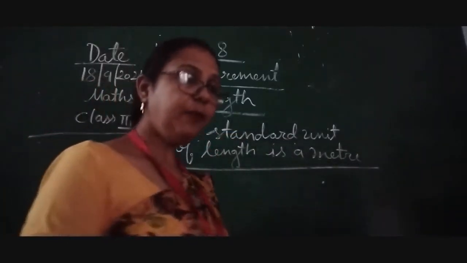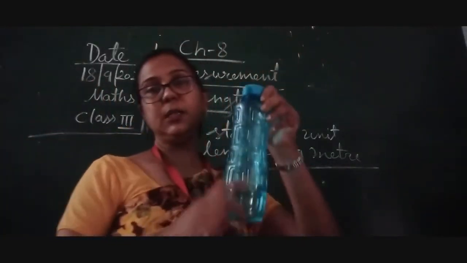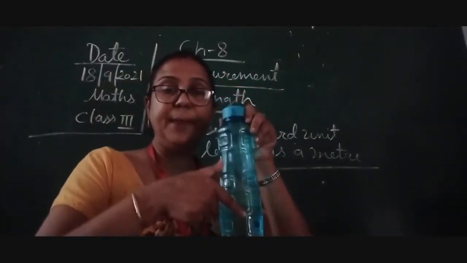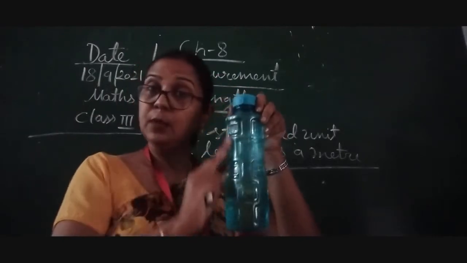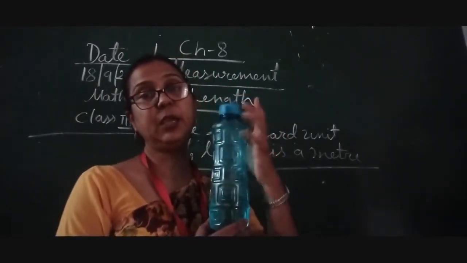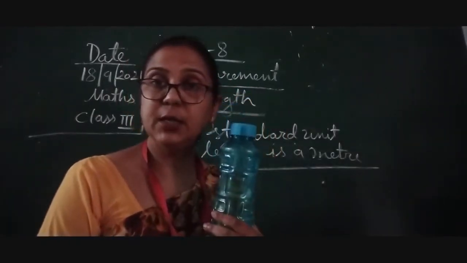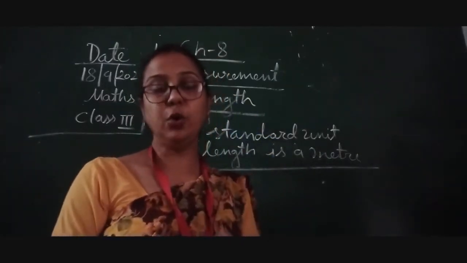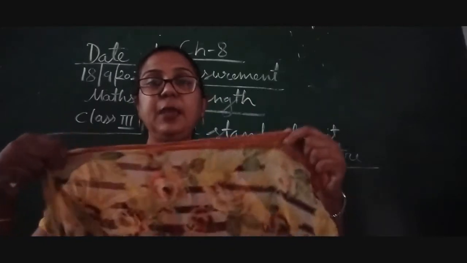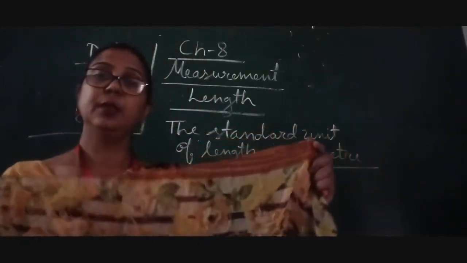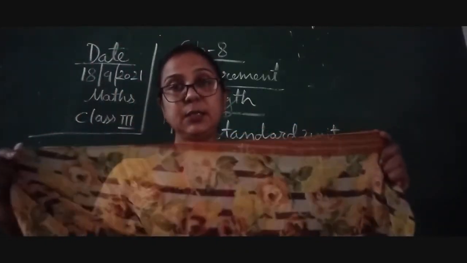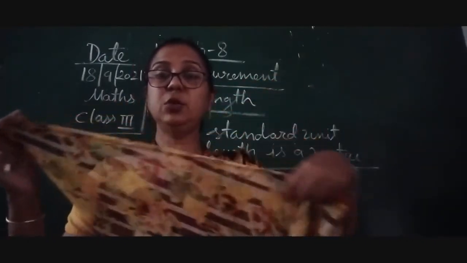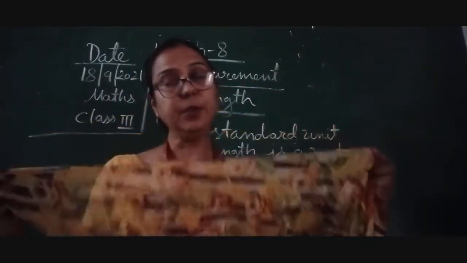Suppose there is a bottle, if we want to measure the length of this bottle, we can measure it in the meter. If this cloth is there, if we would like to measure how long this cloth is, this can be measured in the meter.